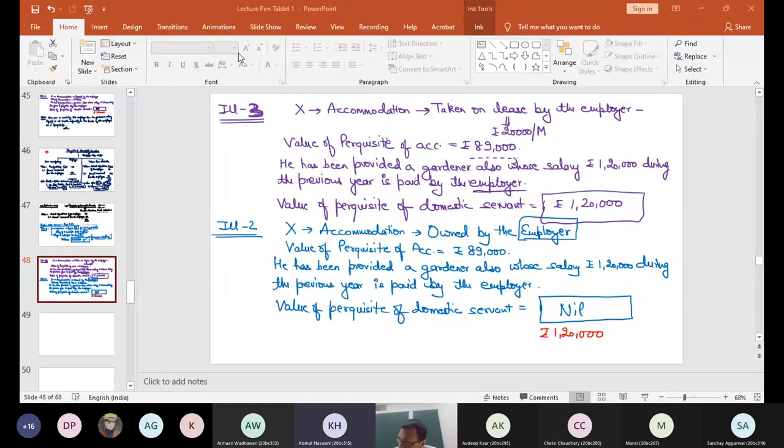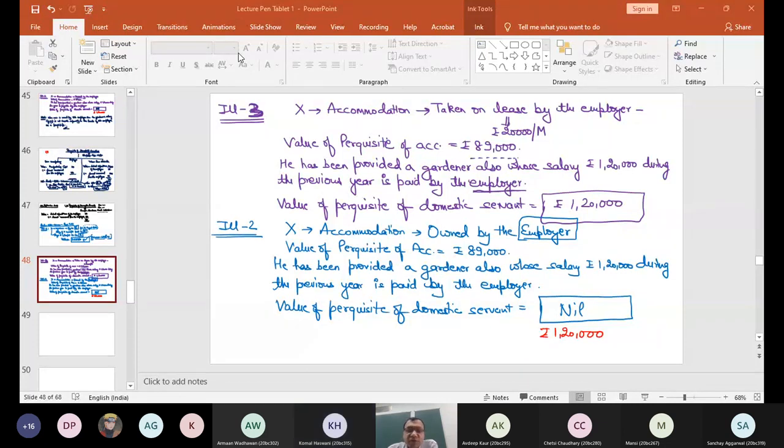So when you teach perquisites, you say the basic thing you should see is how much you're saving. How much you're saving is the value, right? In case the accommodation is owned by the employer and they're employing a gardener, then they're just maintaining their own property. I'm not getting anything out of it per se. Employer is just doing it for themselves, so that's why nil. Yeah, so it is the correct reason.